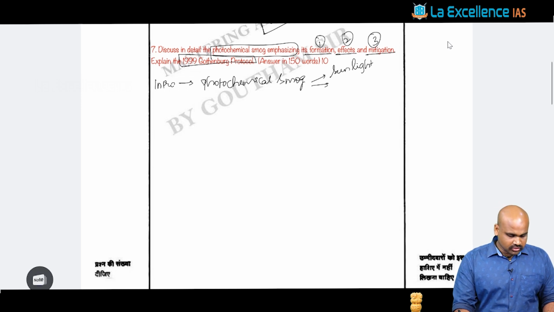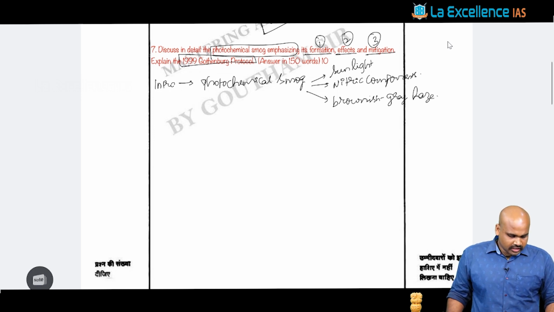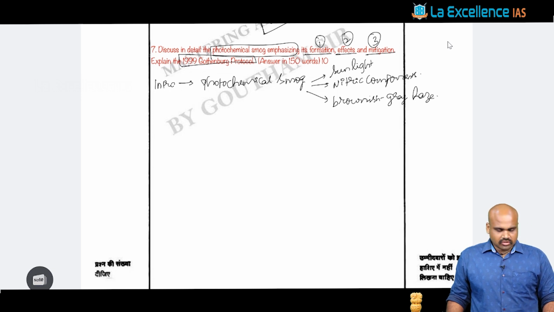Apart from that, you also know that this is fundamentally formed out of the nitric components. This is one. Apart from that, we can also talk about its inherent characteristics, the brownish grey haze that is fundamentally caused. This can be said with respect to photochemical smog.